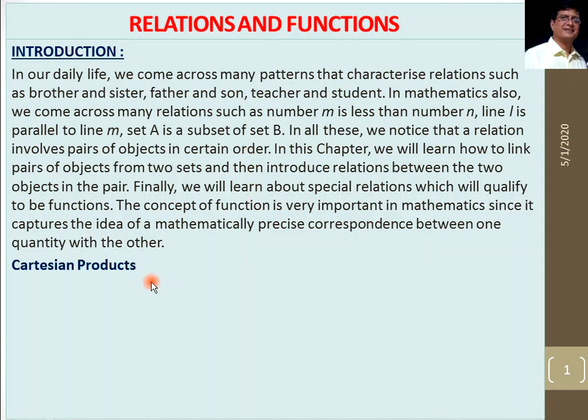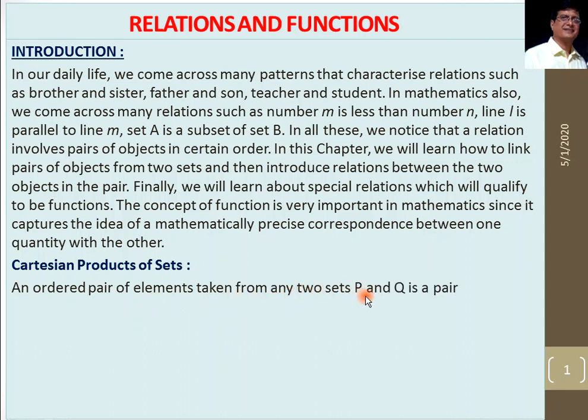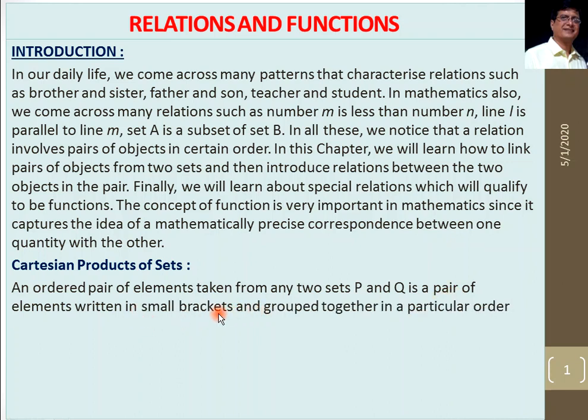So I am taking the next topic, Cartesian product, in which ordered pair is also involved. Ordered pair is contained in the Cartesian product. So main topic is Cartesian product here. So what is Cartesian product? An ordered pair of elements taken from any two sets P and Q is a pair of elements written in small brackets and grouped together in a particular order, that is (P, Q), where P means first element belongs to set P and second element belongs to set Q, right?